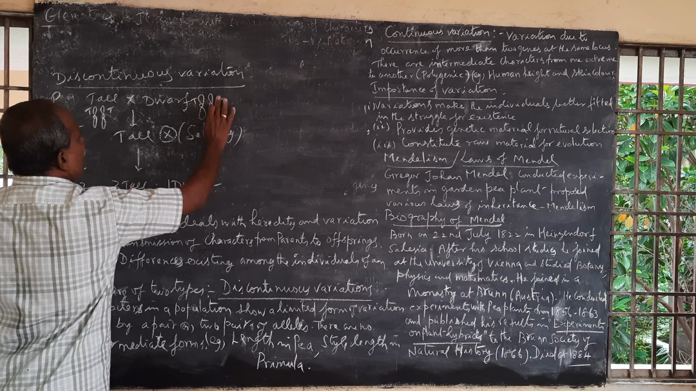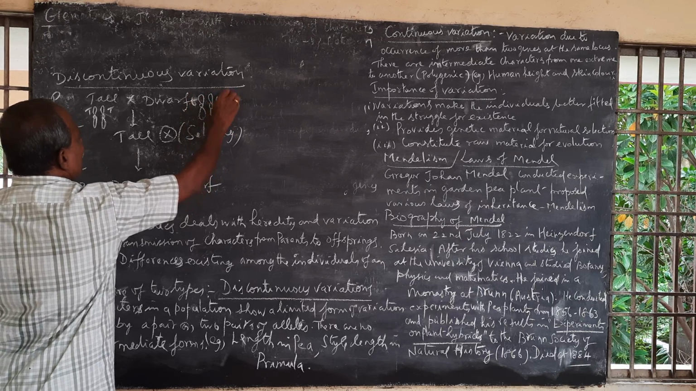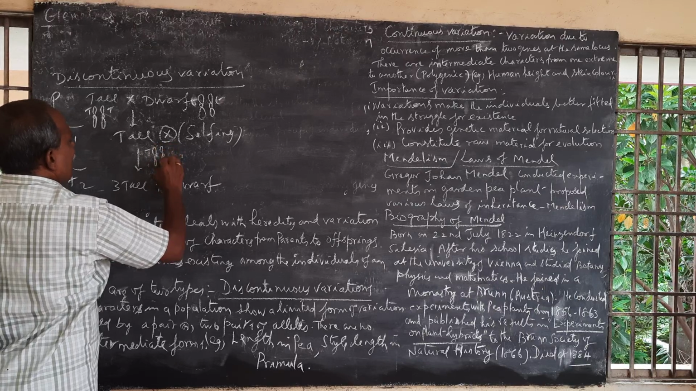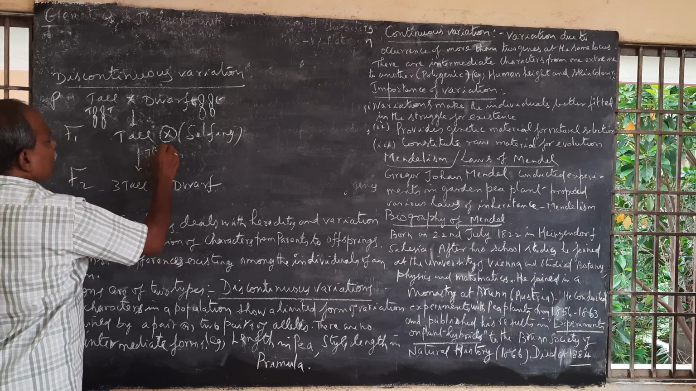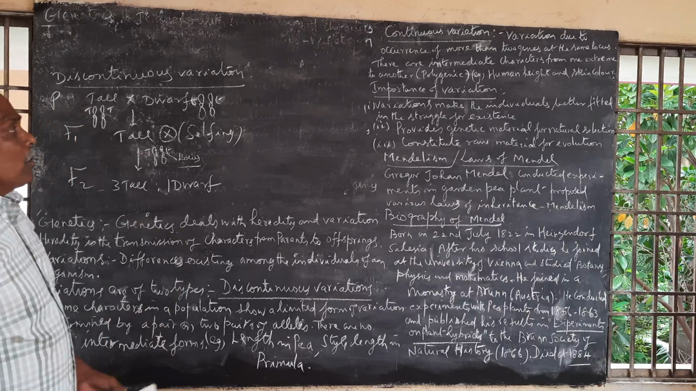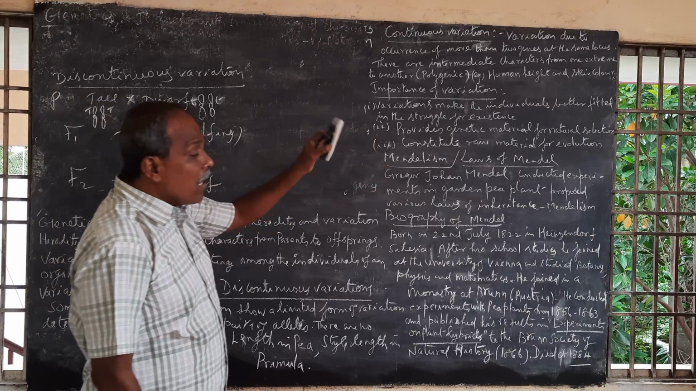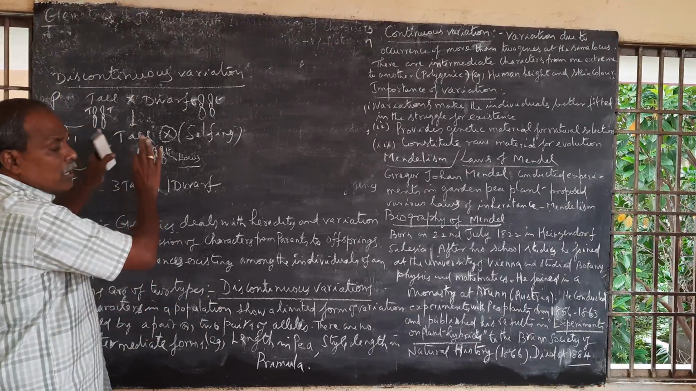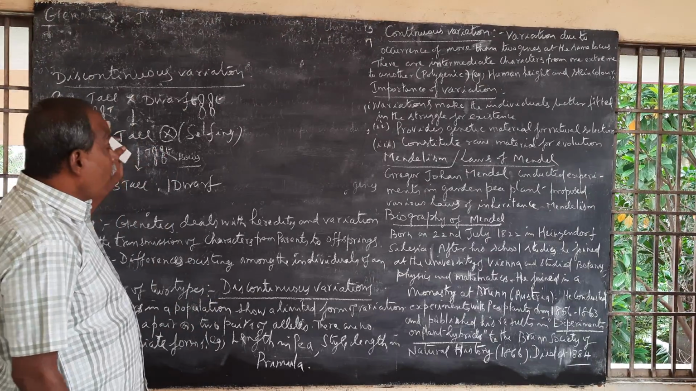Capital T, small t, small t. Here you get capital T, then small t. The point at which a gene is located is called the locus. Variation can also be due to the occurrence of more than 2 genes at the same locus, in the sense that here there is 1 gene per chromosome.